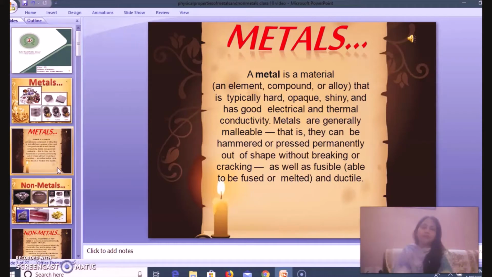Let us understand. Metal is a material. It could be an element, compound or alloy. Metals are generally hard, opaque, shiny, and they are very good conductors of heat and electricity. Let us proceed and understand more.